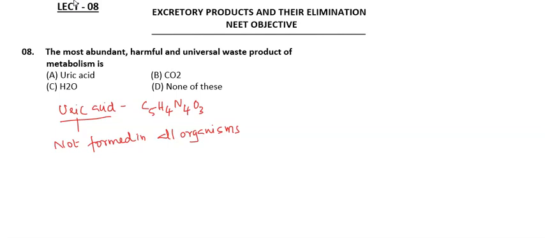Okay, then coming to carbon dioxide. So this carbon dioxide is formed in almost all living organisms as a waste product. Now what happens if carbon dioxide concentration increases? Then it can lead to a condition called respiratory acidosis.